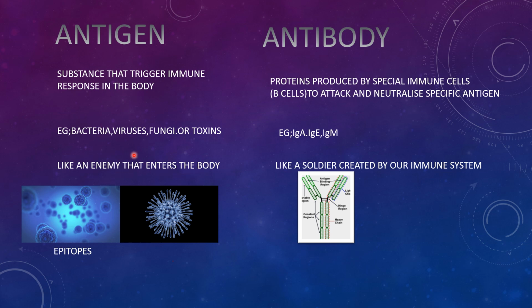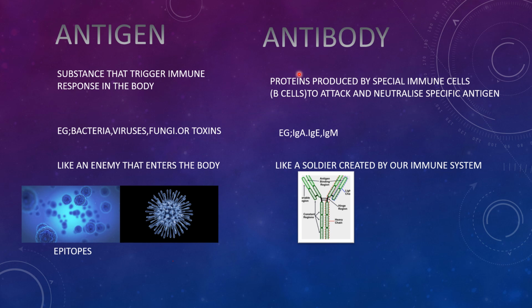Each antigen has special markers called epitopes on its body, and that is recognized by our immune system, which produces antibodies. Antibodies are the proteins produced by the special immune cells called B cells to attack and neutralize a specific antigen. The term specific is used because it is like a lock and key. For a specific antigen, there are specific antibodies. Not every antigen is attacked by every antibody.